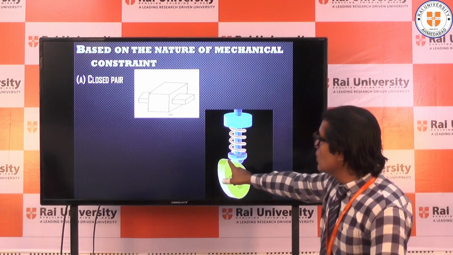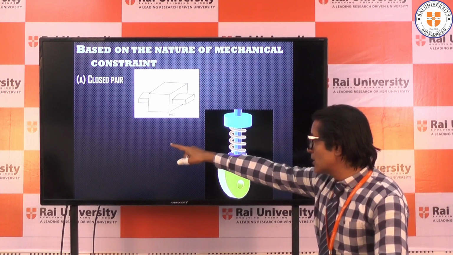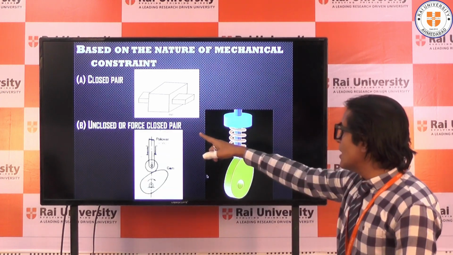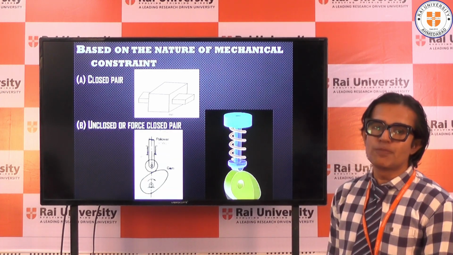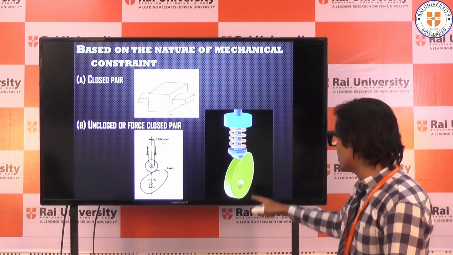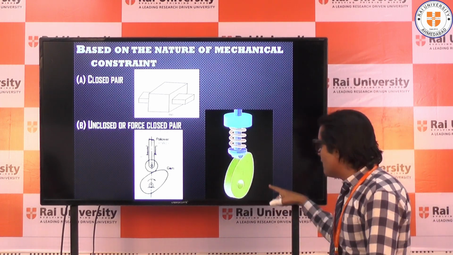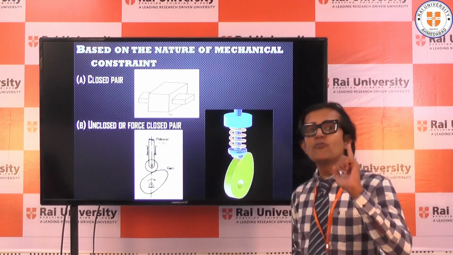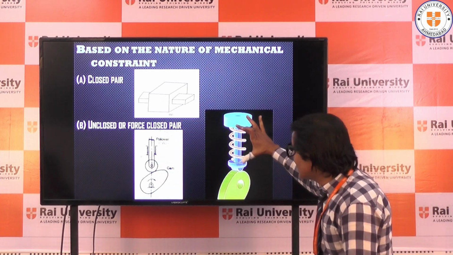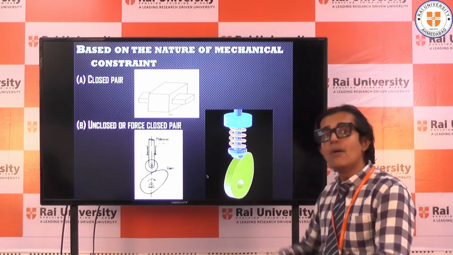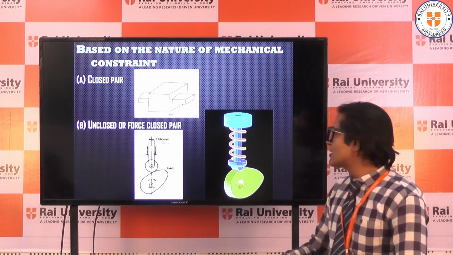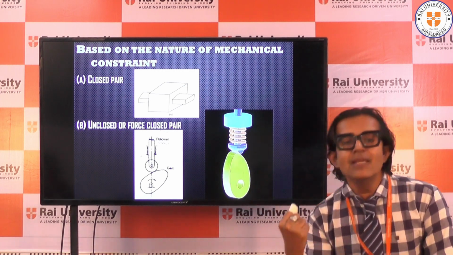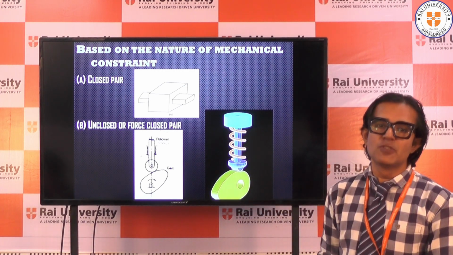But in the second one, you can see the classification number B, there is an unclosed pair or forced closed pair. What is an unclosed pair or forced closed pair? You can see there is a cam. When the cam rotates, the follower will move up. But sometimes what will happen? The follower might get stuck over here. It won't come down. Then I place one extra element which is a spring. What will the spring do? It is going to bring the follower back to its original position.